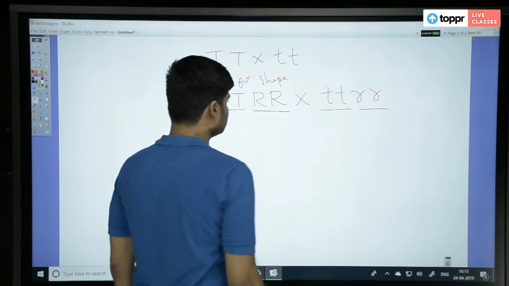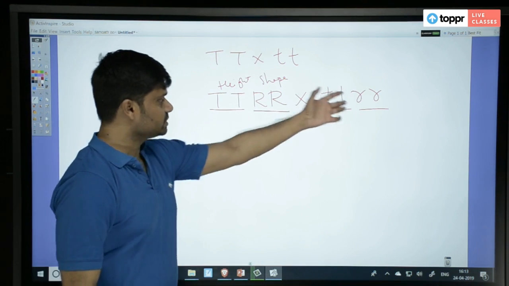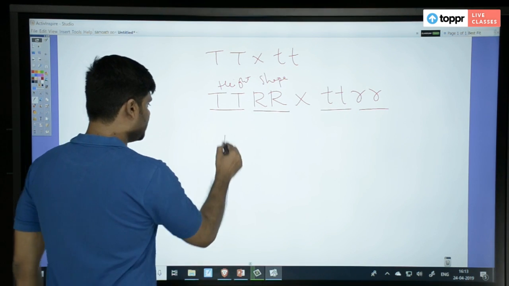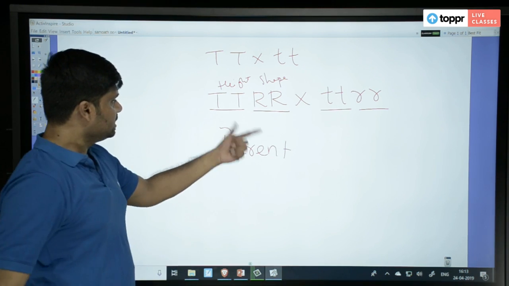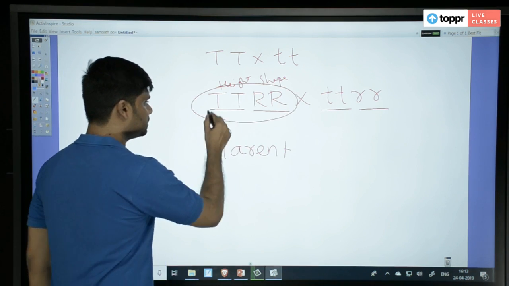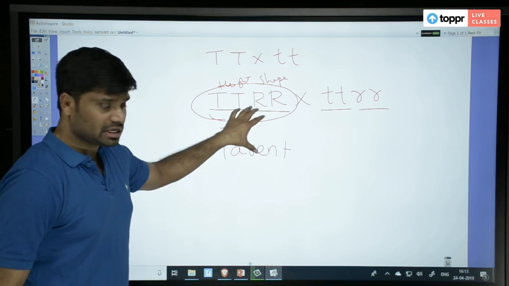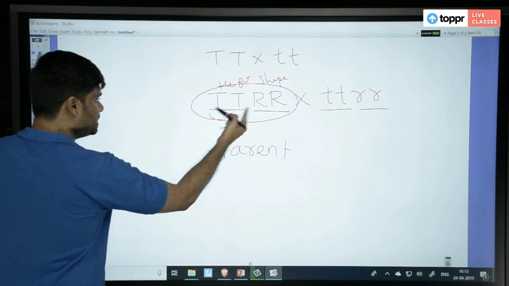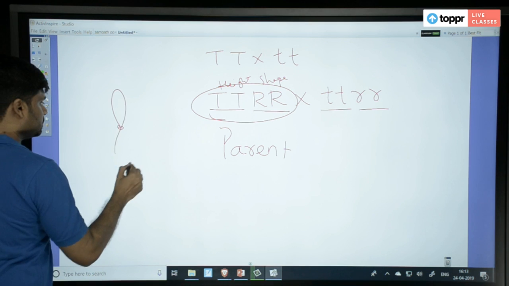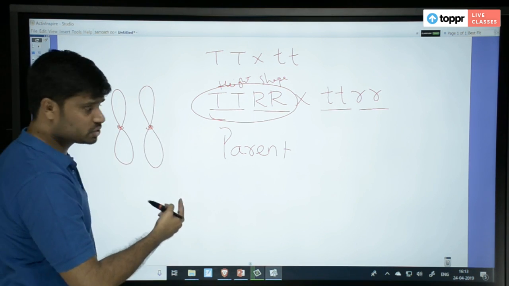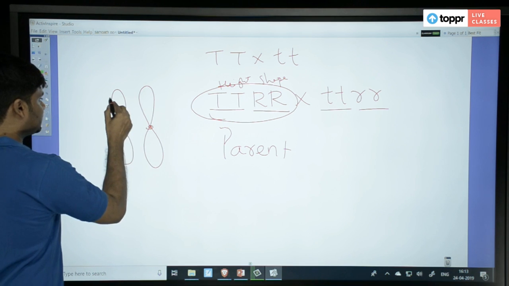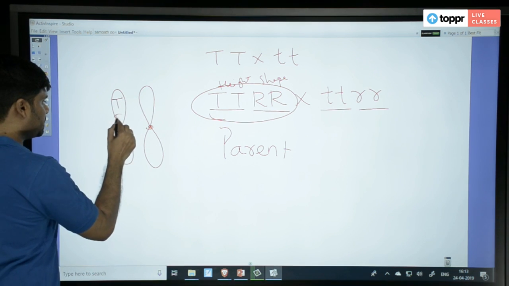Two characters. These are two parents. This is one parent, and this is the genotype of that parent. So how did I write this genotype? If you look at his homologous chromosomes, capital T is there, capital R is there.